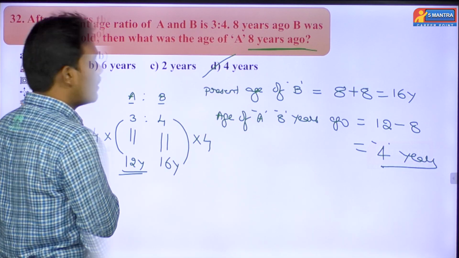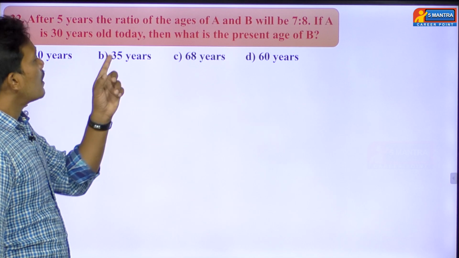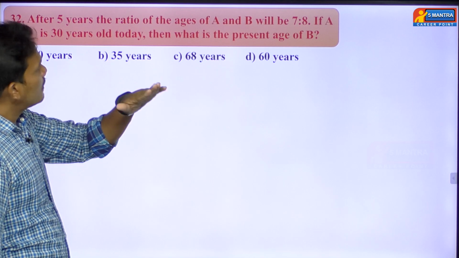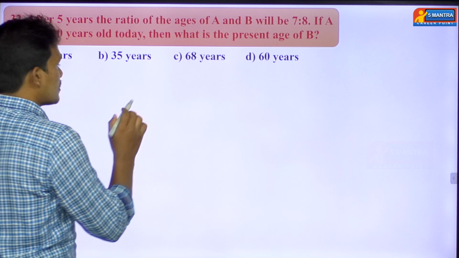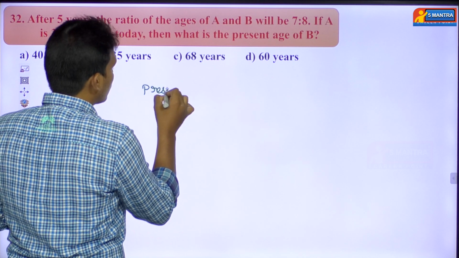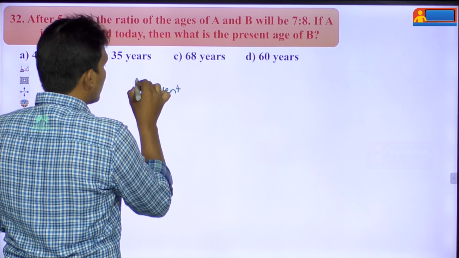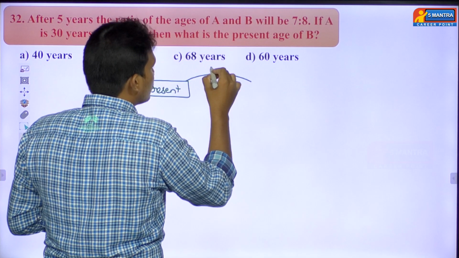Question number 32. Read the question. What's the question he has given? After 5 years, the ratio of ages of A and B will be 7:8. He doesn't say anything about the present. He is talking about after 5 years, means he is talking about the future.